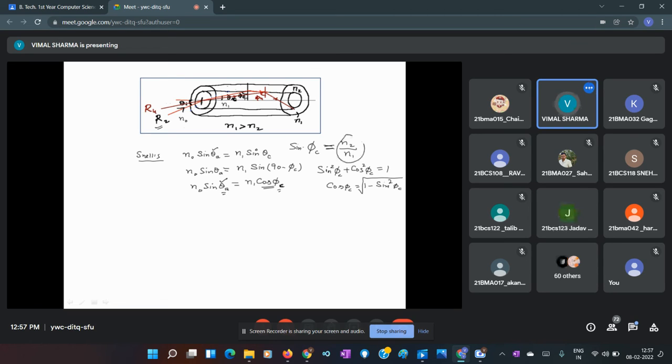And I can use n2 over n1 in place of sine phi c. So cos of phi c equals the square root of 1 minus n2 square divided by n1 square, or taking LCM, the square root of n1 square minus n2 square whole divided by n1 square.